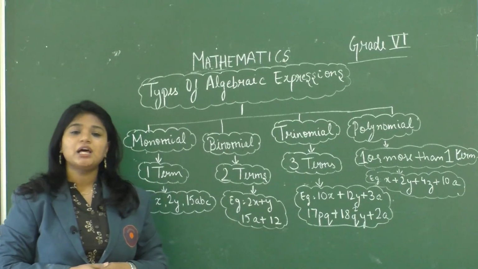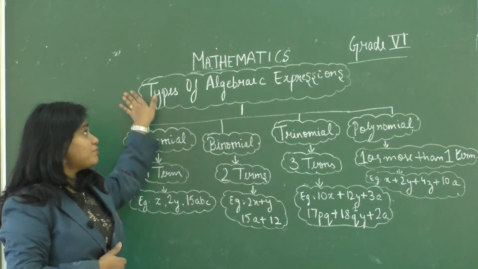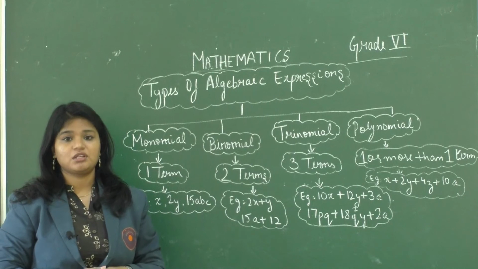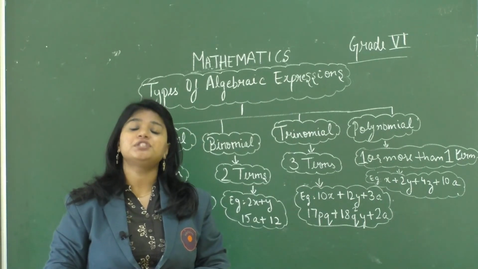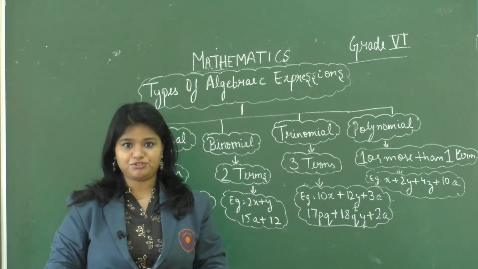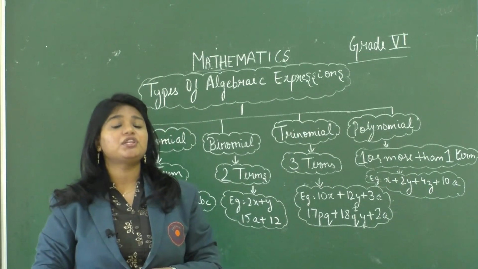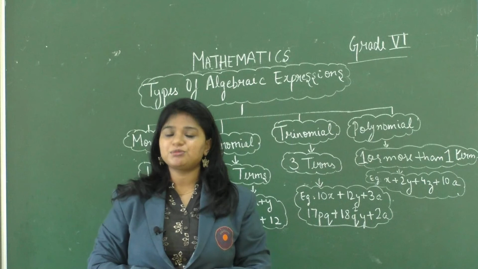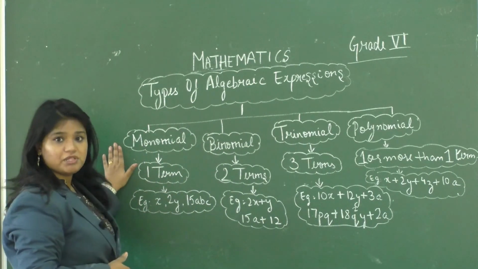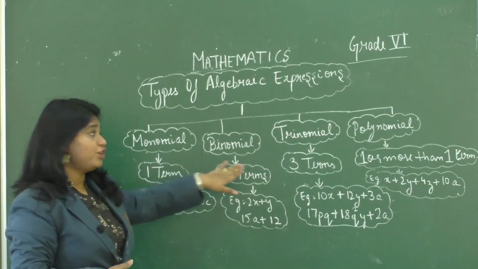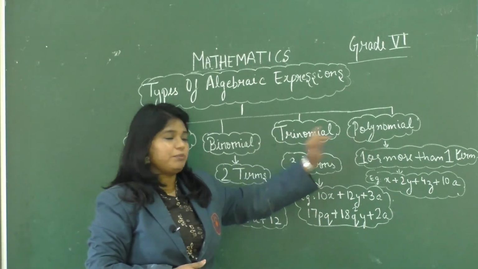So students, now we will learn about types of algebraic expressions. The type of algebraic expression depends upon the number of terms in the algebraic expression. So, on the basis of the number of terms, there are four types of algebraic expressions which are known as monomial, binomial, trinomial and polynomial.